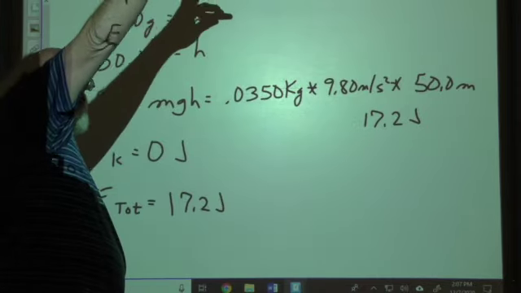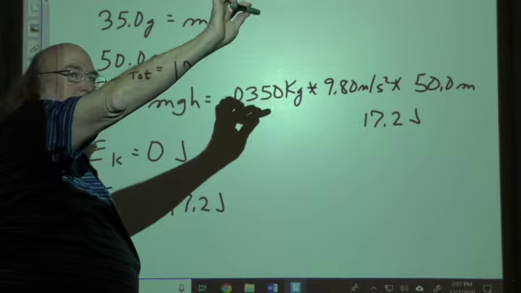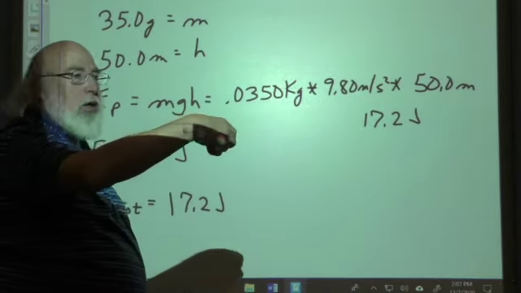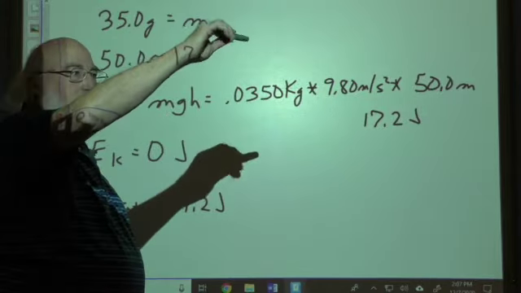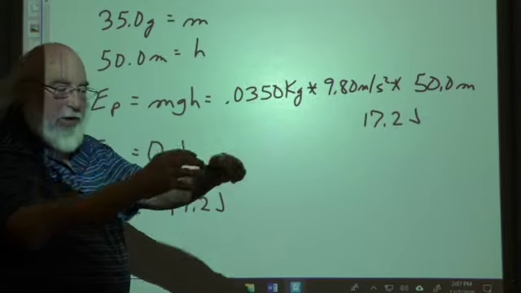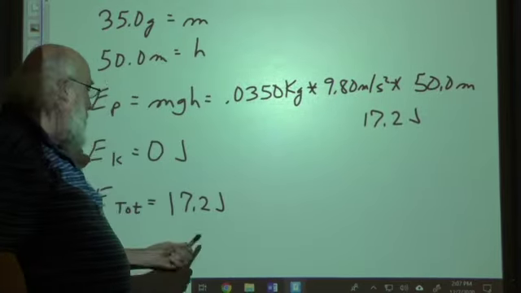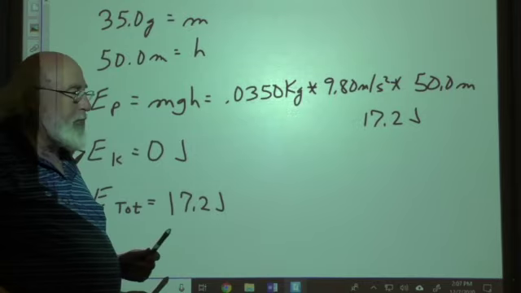But as the pen is dropped, it's going to be gaining velocity because it's accelerating, which means it's going to be gaining kinetic energy and losing potential energy, with the sum at each point in time being 17.2 joules.